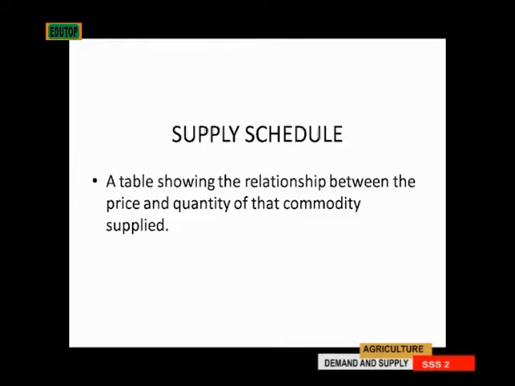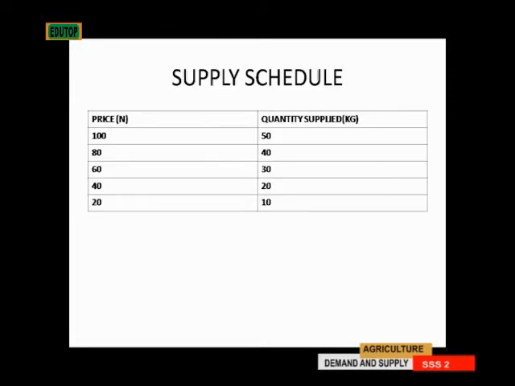A supply schedule is a table that shows the relationship between the price and the quantity of commodity that is supplied. And this is a table showing that this is a supply schedule. At 100 naira, the quantity supplied is 50. Then at 80 naira, the quantity supplied is 40 kg. At 60 naira, the quantity supplied is 30 kg. At 40 naira, the quantity supplied is 20 kg. While at 20 naira, the quantity supplied is 10 kg. You can see the law of supply being practicalized here. The higher the price, the higher the quantity supplied, while the lower the price, the lower the quantity supplied.